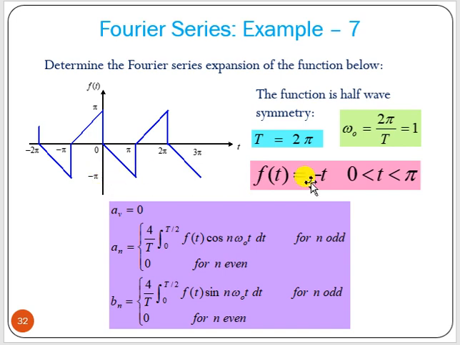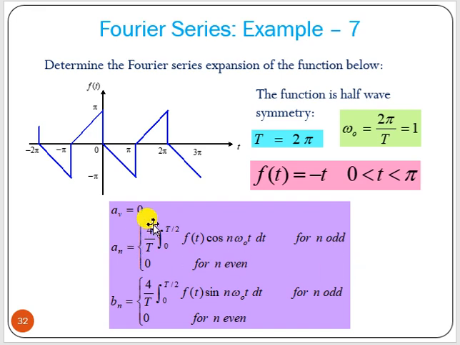Now here f(t) equal to what? Between 0 to π, it is nothing but minus t, right? Now this is minus π, this is π, so it will be minus 1 into t, so f(t) equal to minus t. Now as it is half wave symmetric, what we can say is a0 is 0, and we have to find an and bn